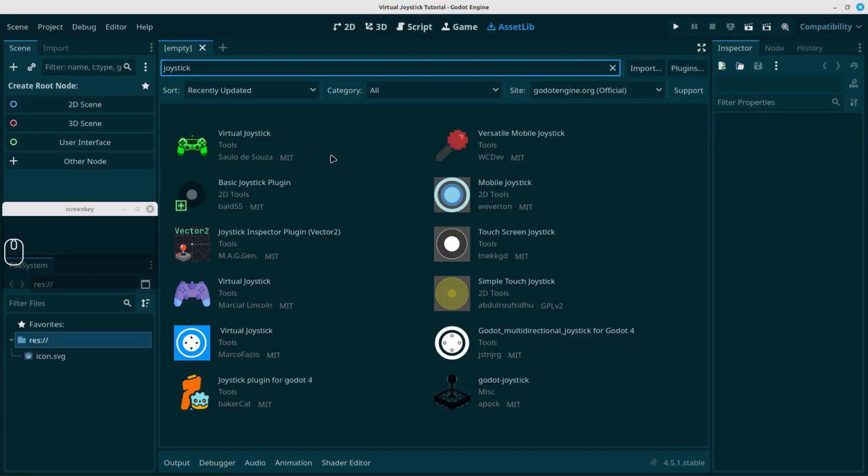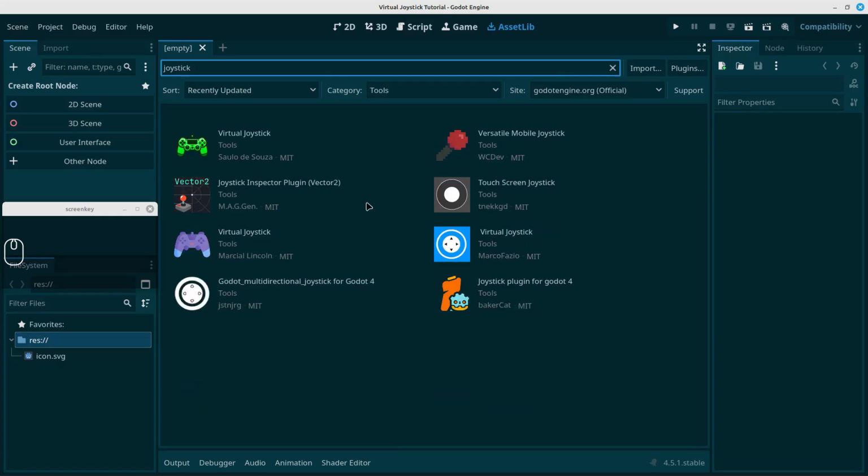But then it got me thinking, why don't we just design our own simple joystick? Because these joysticks are really good and they have a lot of features, but sometimes the features might be a little confusing for a beginner. But the joystick I'm thinking about making, I'm just going to make it really simple. So let's do that in this tutorial. And of course, if we know how to make our own joysticks, we can actually understand other people's plugins a little better. Okay, so let's clear this out.